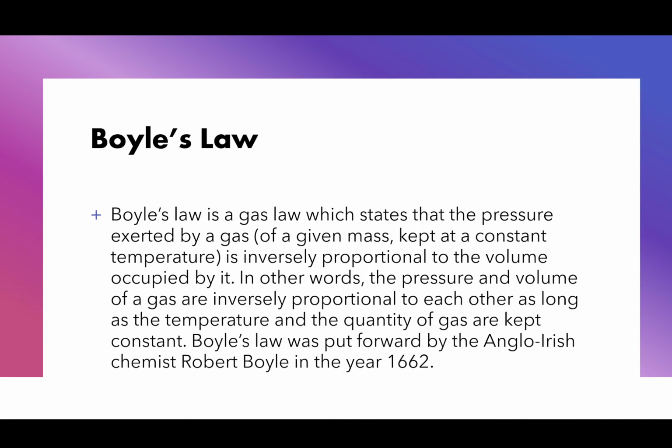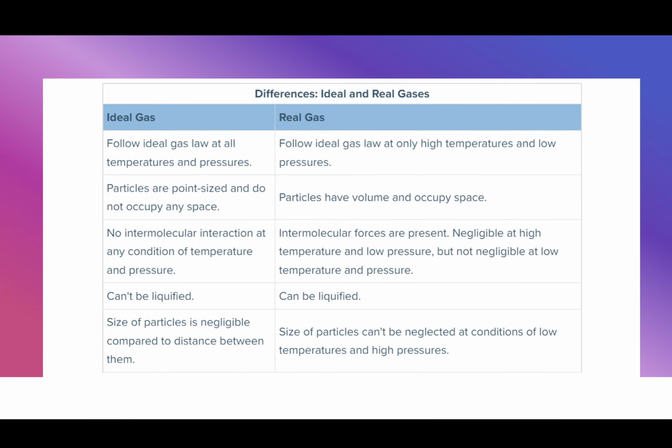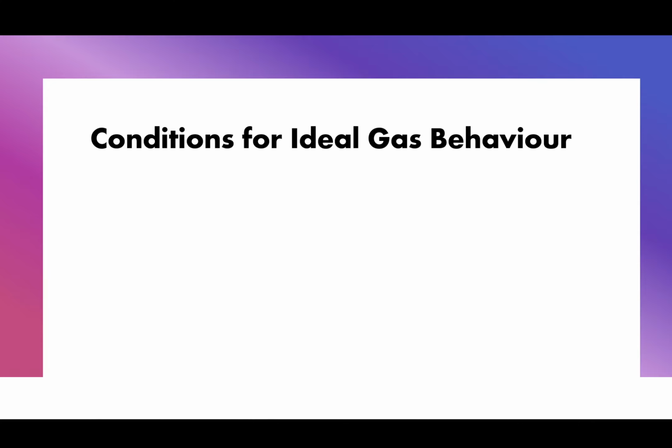But the conditions that govern ideal gas behavior. So the conditions specifically, if we say that ideal gas behavior deviates, we're saying that it deviates at low temperature and high pressure.